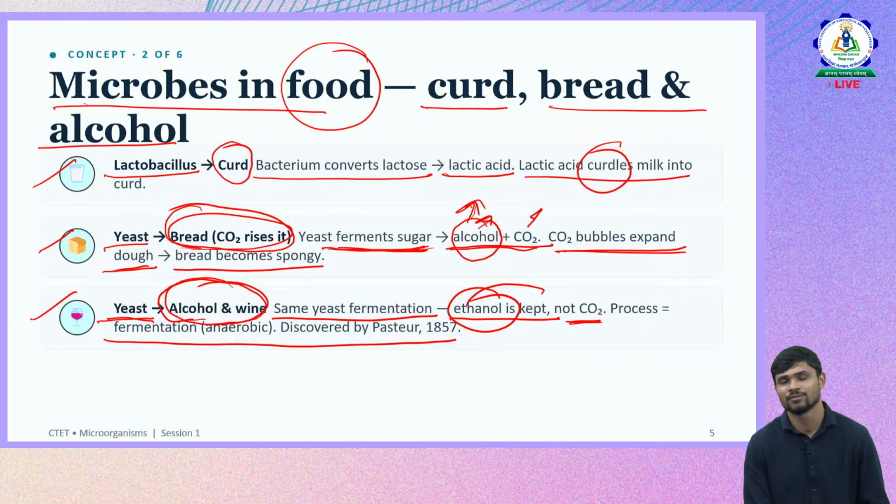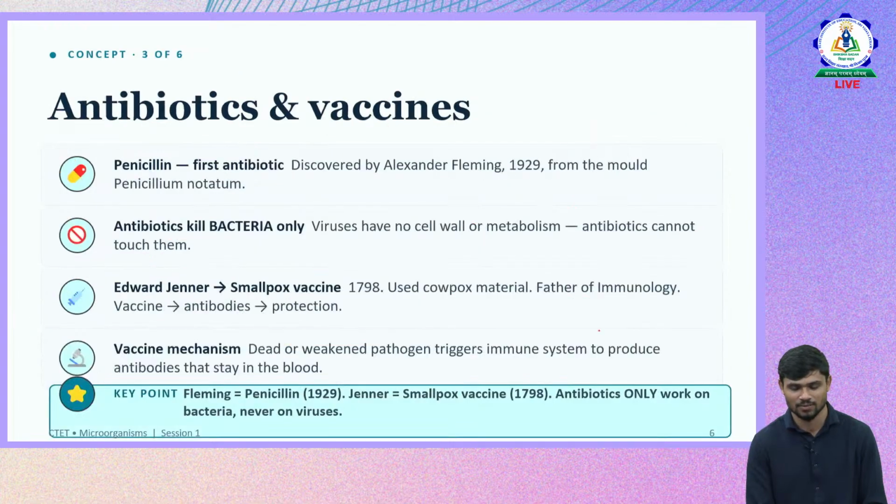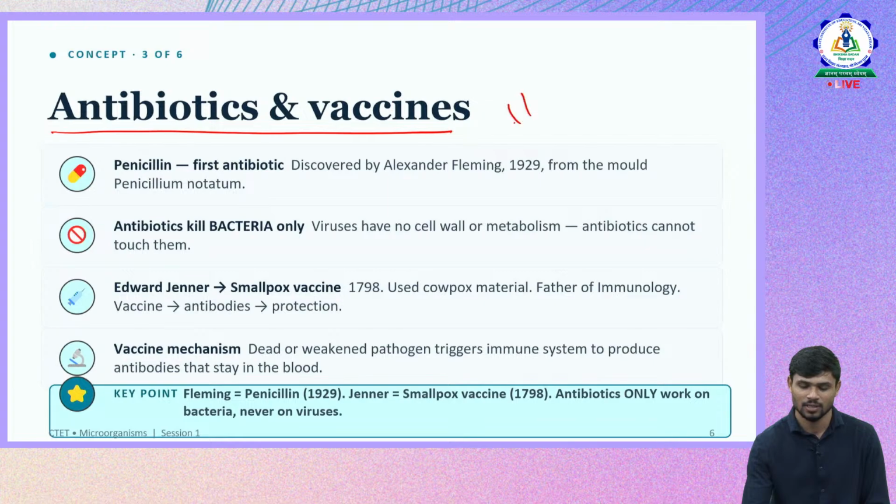We talked about in physiology, when we discussed respiration, two types of respiration: one is aerobic respiration, another is anaerobic respiration. So fermentation comes under anaerobic respiration. Fermentation was first discovered by Louis Pasteur in 1857. We'll also talk about the different scientists and their discoveries with respect to microorganisms, and how microorganisms are helpful for healthy purposes.